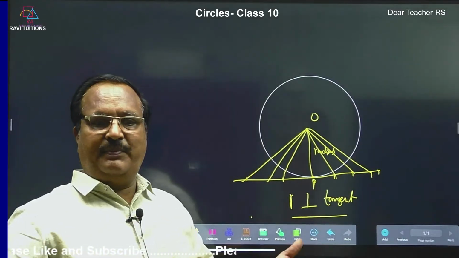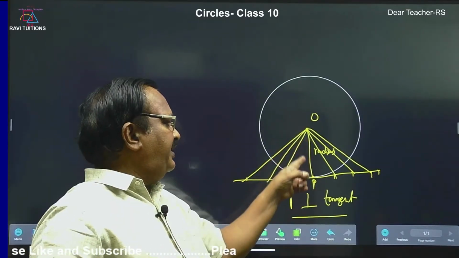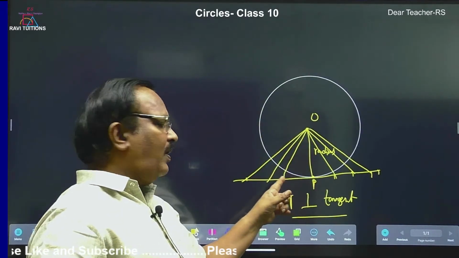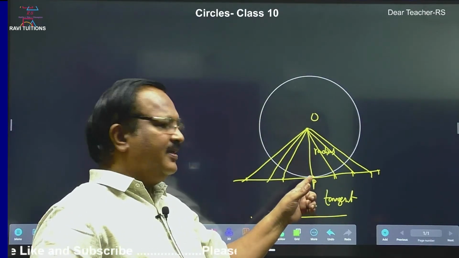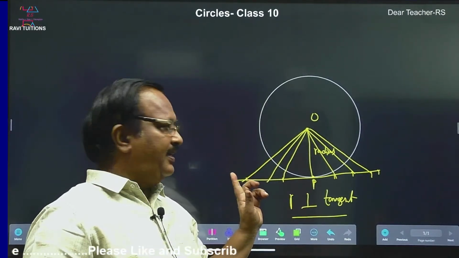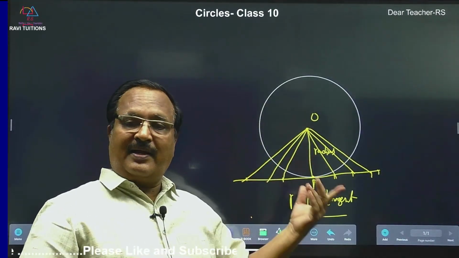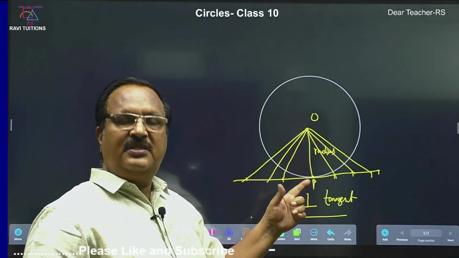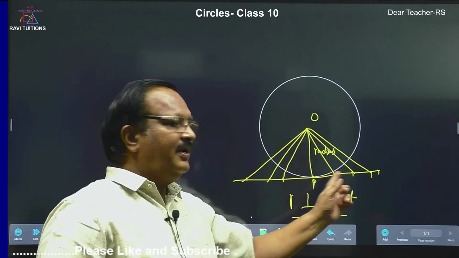Among all these lines, OP is the shortest because P lies on the circle and all the other points lie outside the circle. Therefore, all the other line segments are greater than OP and OP is the shortest. Therefore, OP is perpendicular to the tangent.